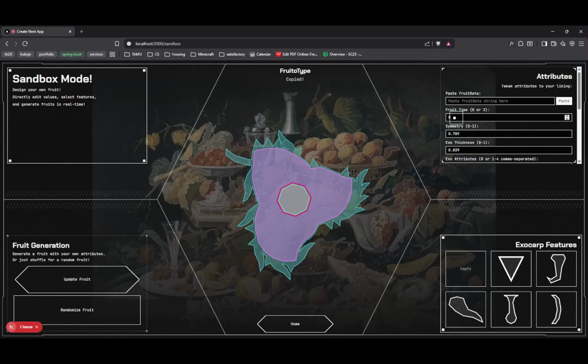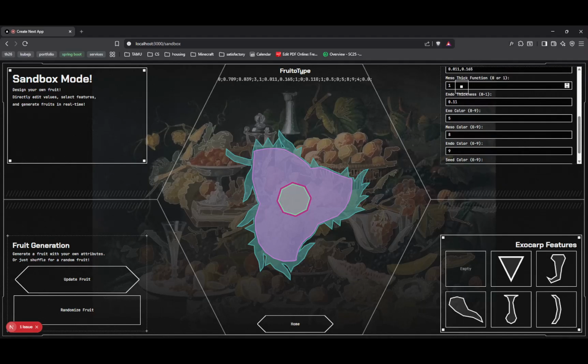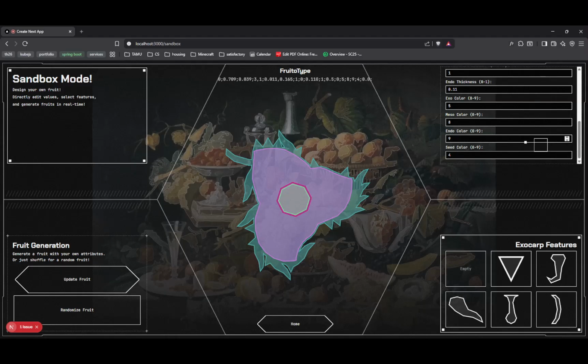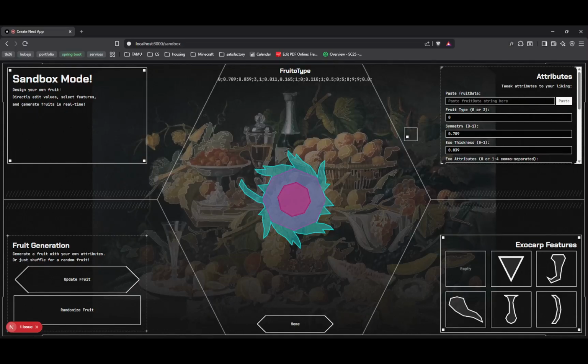If we copy that and paste it in here, it auto-populates all the fields from fruit type, symmetry, the various functions, growth functions, seed colors, and etc. And now we can edit it. Let's say I want the seed color to change to a new base color. Then we simply press update fruit. And now as you can see, the internal seed color has changed and nothing else. With this tool, you're able to fully customize it as you need for various needs.